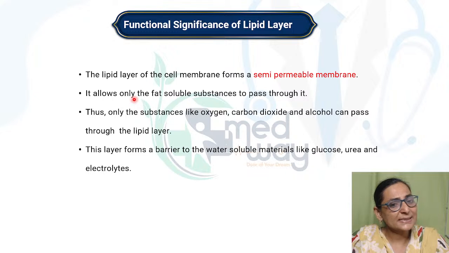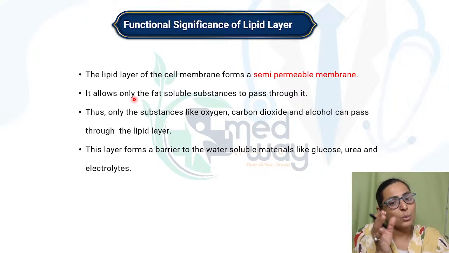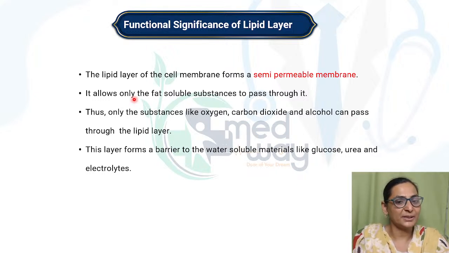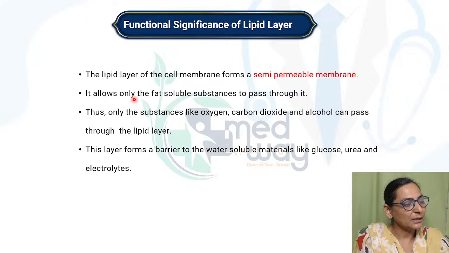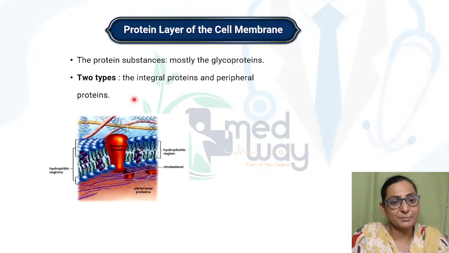Because it is a lipid bilayer and allows only fat soluble substances, you will see that gases can easily pass through, alcohol can easily pass through, but it is a barrier to glucose, urea and electrolytes. Because it is a barrier, it also creates an osmotic gradient, and therefore water also passes by osmosis, because of this phenomenon of lipid solubility, where certain substances come in more easily as compared to others. So this important thing must be remembered.